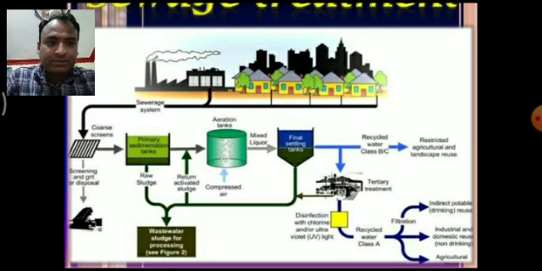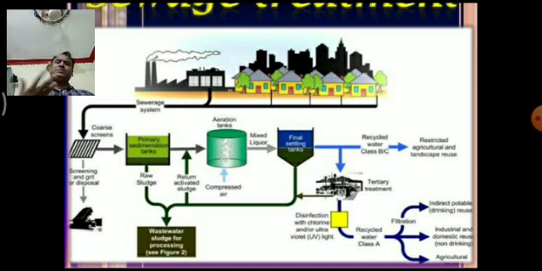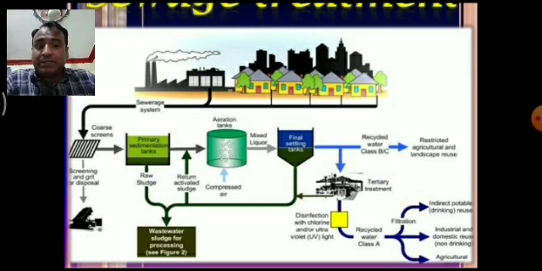See, this system is very simple. First, we have to remove the solid impurities like garbage, solid sticks, woody material, any iron material, any manure. Then this water enters the sedimentation tanks, then the aeration tanks. In aeration tanks, air is provided for the aerobic bacteria. The aerobic bacteria decompose the waste material present in the water.